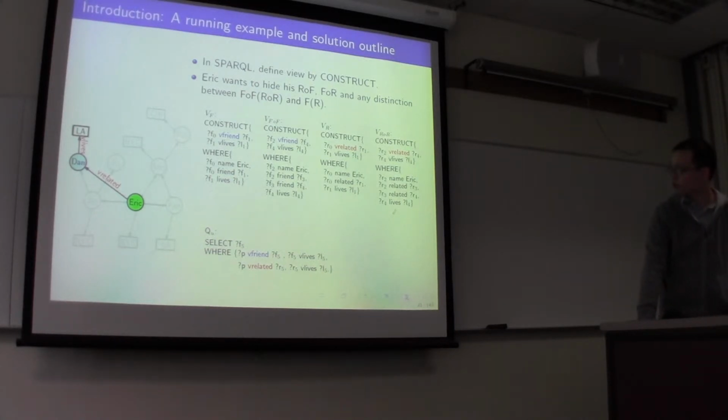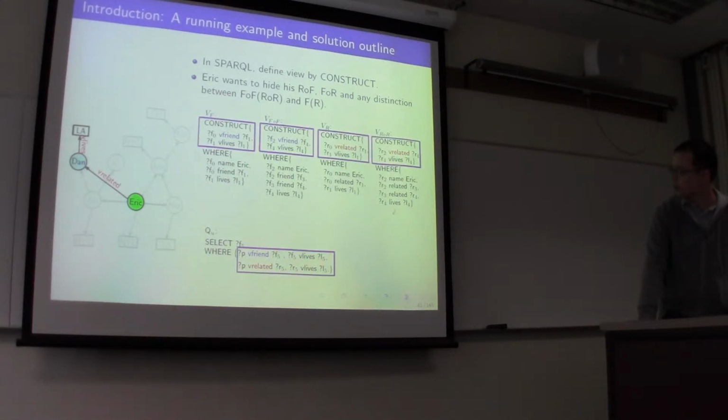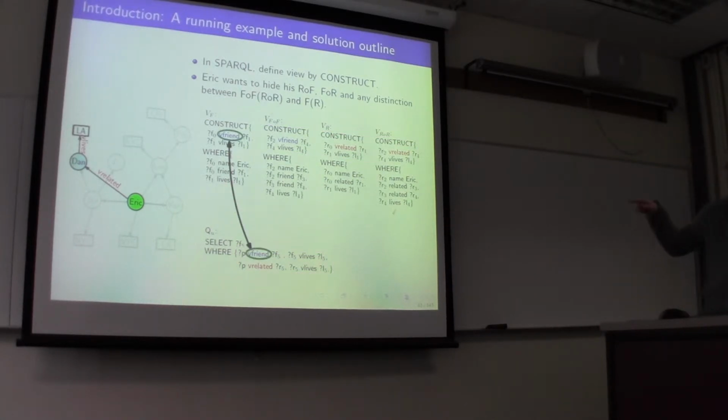So how do we rewrite this query? First, we know that the query is constructed based on the vocabulary reflected in the head of the view. But we need to rewrite this query since these views are virtual and only the WHERE clauses access the base data in the database. The v friend in the query can match to the v friend in the first view, and it can also match to the v friend in the second view.